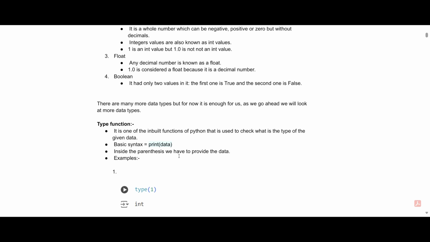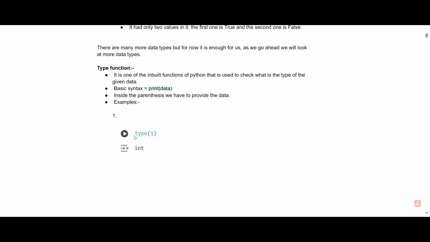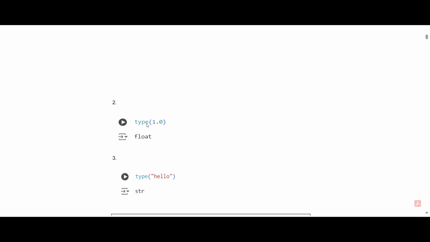For example, type(1): there are no quotation marks around the 1, hence it is an int value. But if there are quotation marks before and after 1, then it becomes a string value. 1.0 is a float value, "hello" is a string value.